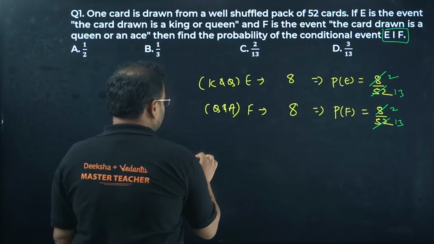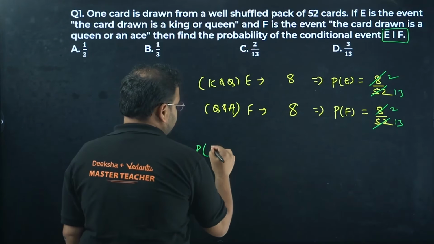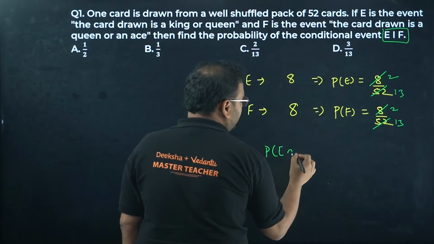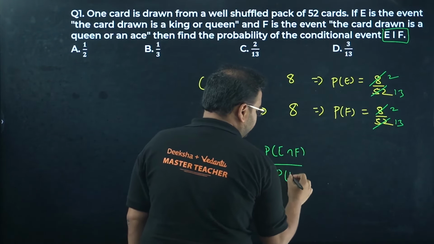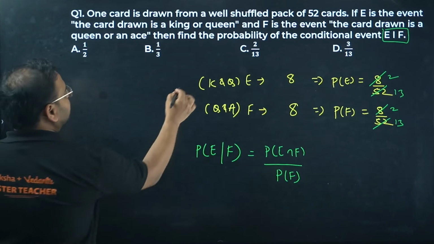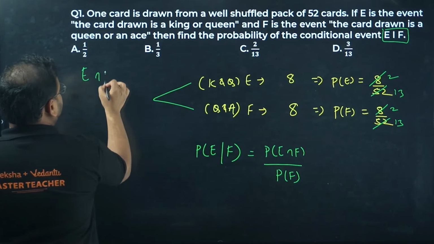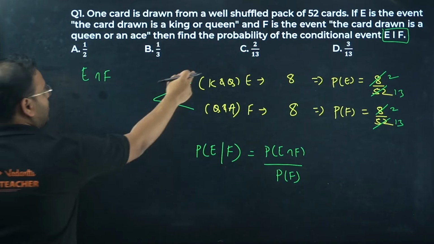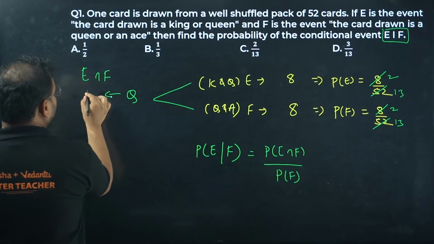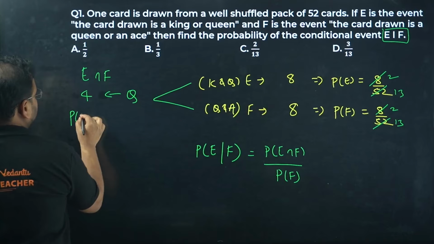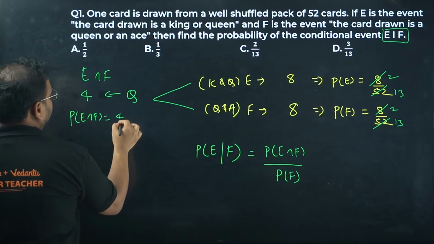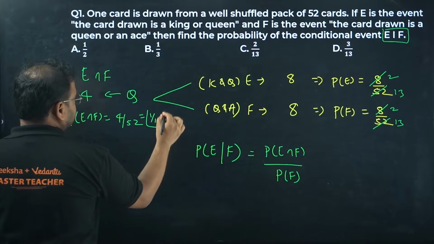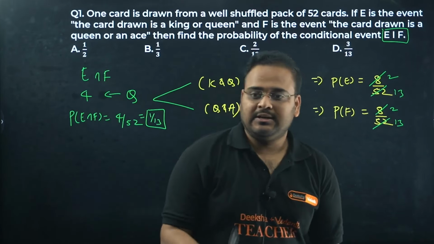How do you find it? Conditional probability of E when F has already occurred is given as P of E intersection F by P of F. Now let's look for the intersection of E and F. E means kings and queens. F means queens and aces. What is the intersection? Only queens. How many are there? Only 4. If I'm looking for the intersection's probability, I'll get 4 upon 52, which means 1 upon 13. Does it make sense, beta?